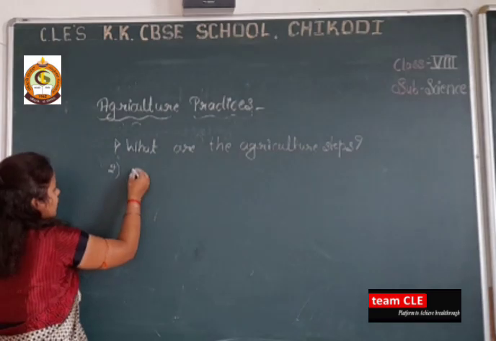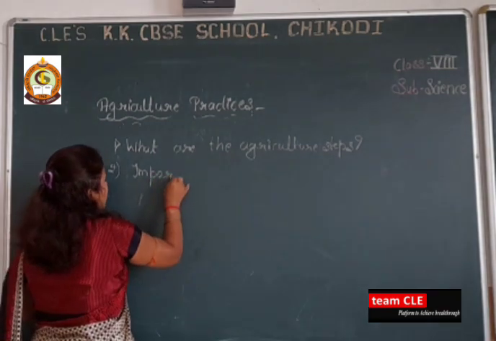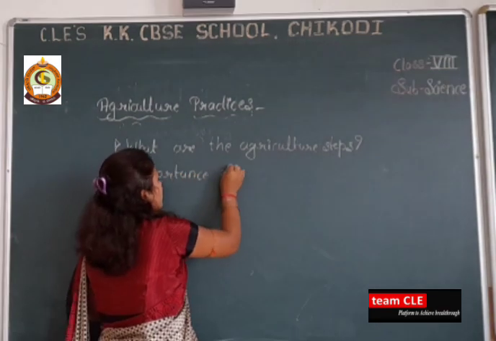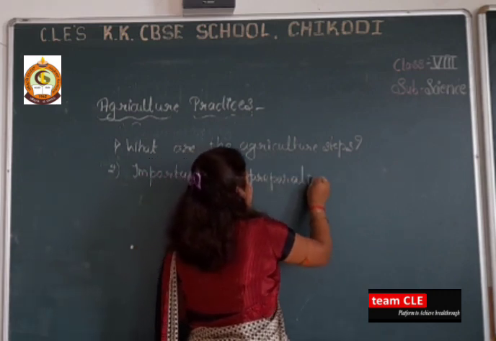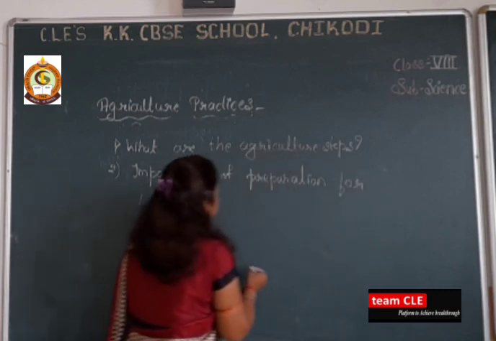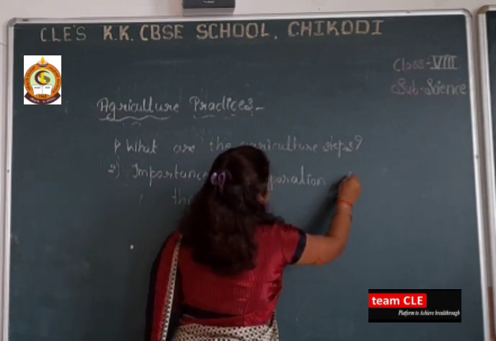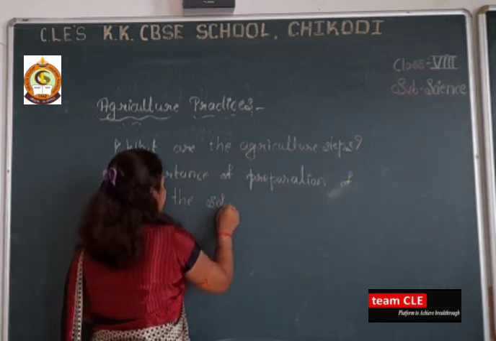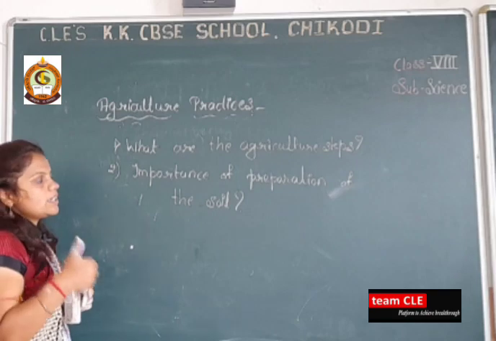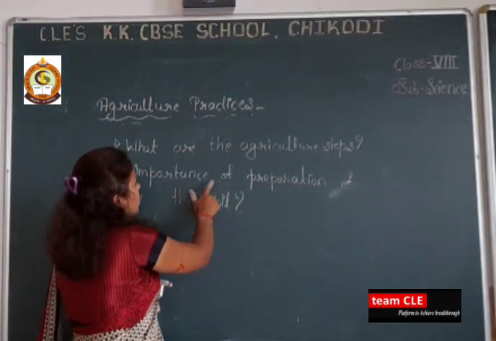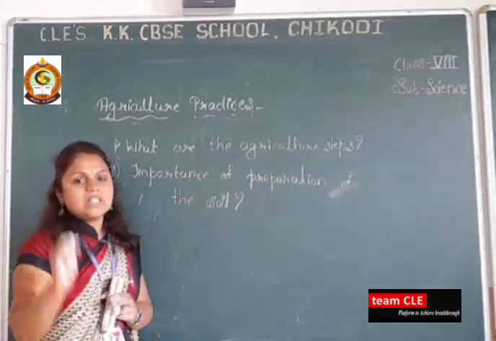And the second question is the importance of preparation of the soil. So here totally two questions you have to answer. First one is what are the agriculture steps, and next is the importance of preparation of the soil. Two questions you have to write. Here don't go for the explanation, we only need steps.